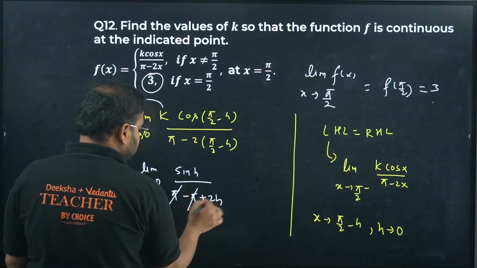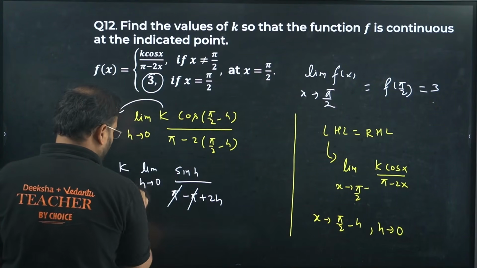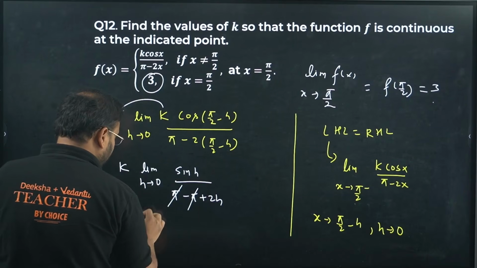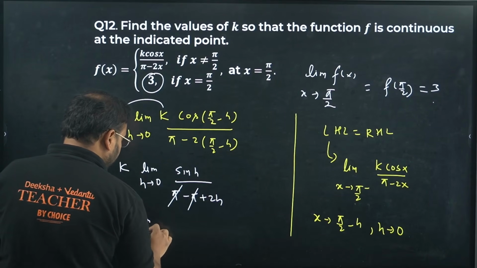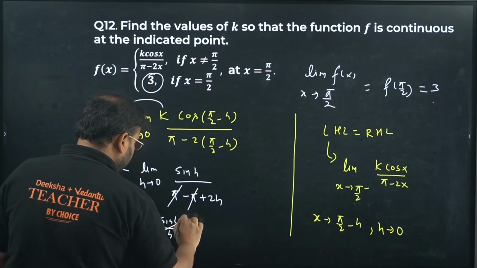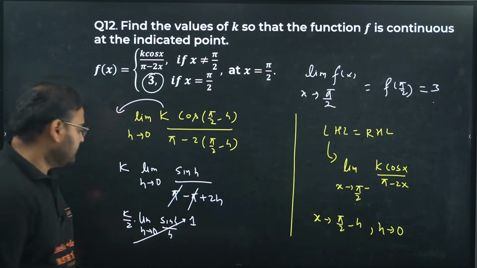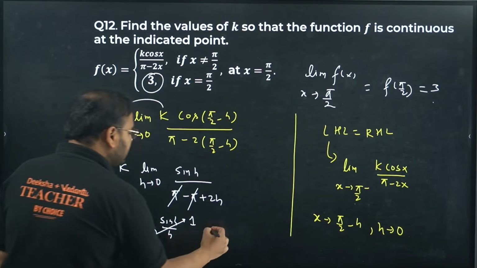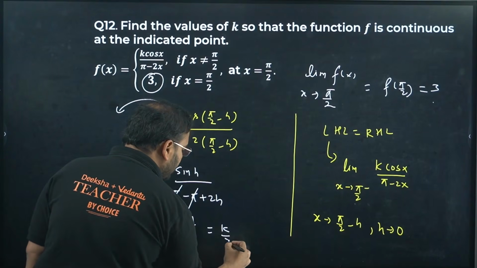So pi and pi cancel, and we have 2h. I'll bring the 2 also outside as a constant. So k by 2 into the limit of h tends to 0 of sin h by h. This value is nothing but 1. We know this very well. So my LHL is coming as k by 2.